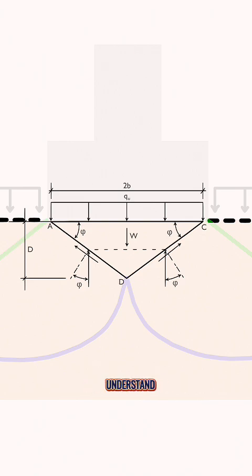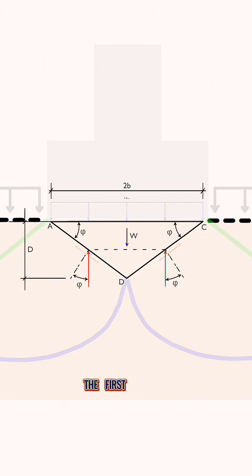To make it easier to understand, let's break the forces down into three main components: the force exerted by the weight of the soil, the force exerted by the cohesion of the soil, which refers to friction between the particles, and the force exerted due to the surcharge. For the footing to be stable, the total forces resisting the load must equal the applied forces. In other words, the forces in red, resisting, must balance the forces in blue, applied.